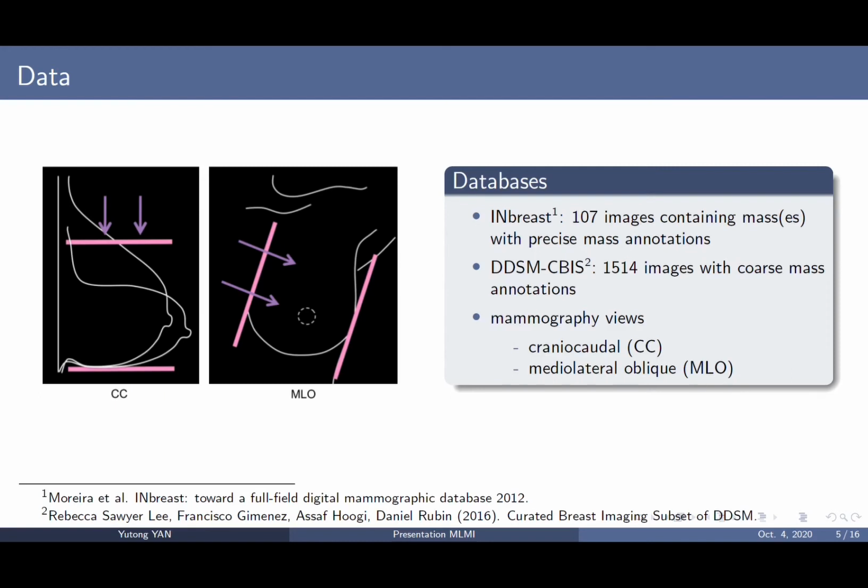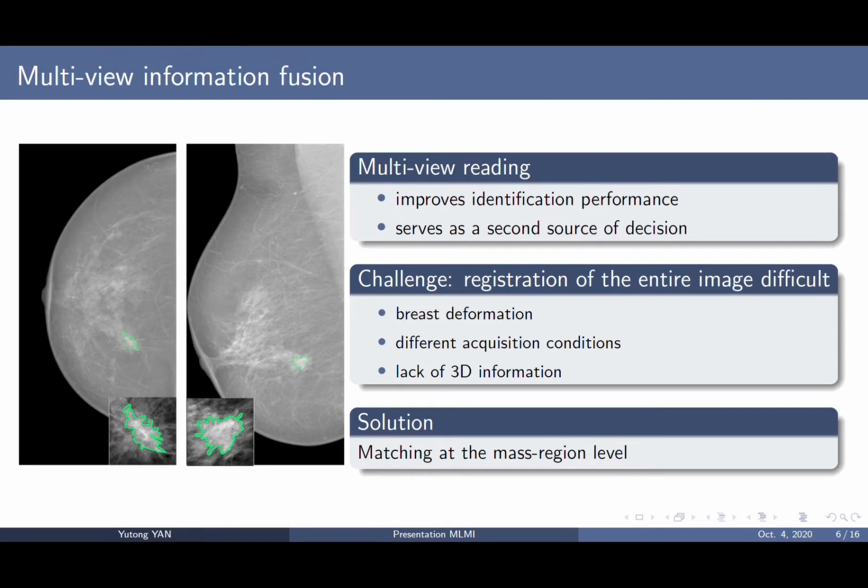There are mainly two acquisition viewpoints for each laterality, the view craniocaudal and the view mediolateral-oblique. Essential to make decisions in clinical routine, the information presented in the two paired CC-MLO views is highly complementary and could serve as a second source of decision. Indeed, the concept of multi-view information fusion was recently introduced to improve detection and classification of pathological images, thus helping radiologists to reduce the rate of false detections.